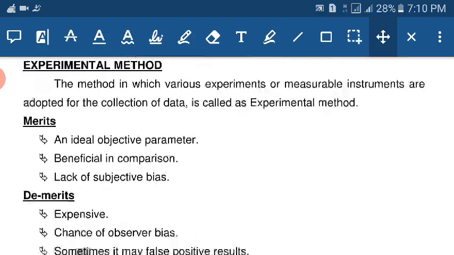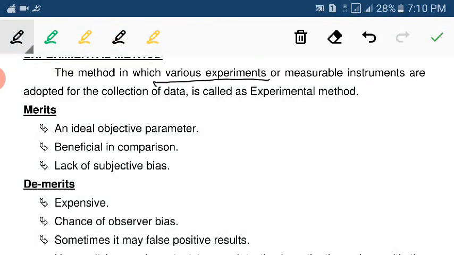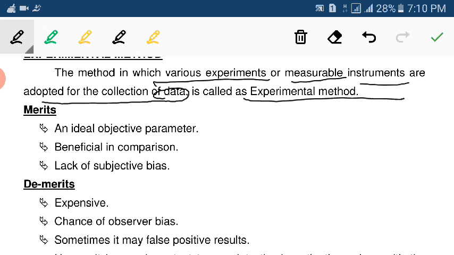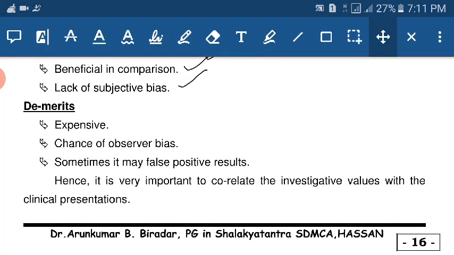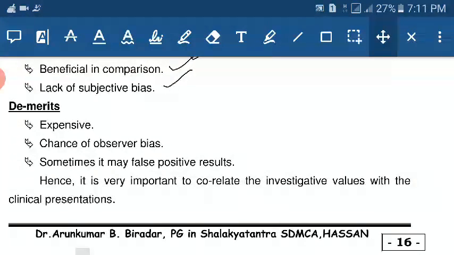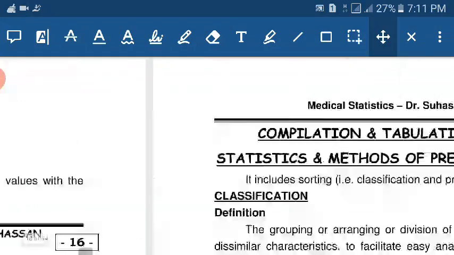Experimental method: the method in which various experiments or measurable instruments are adopted for the collection of data is called the experimental method. Merits: an ideal objective parameter, beneficial in comparison, lack of subjective bias. Then demerits: expensive, chance of observational bias, sometimes it may give a false positive result, hence it is very important to correlate the investigation values with the clinical presentation.